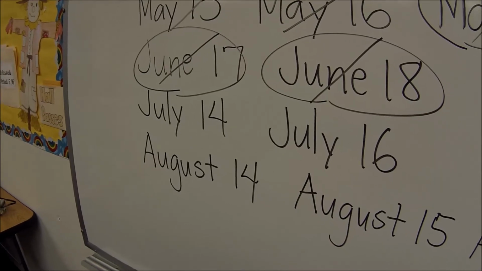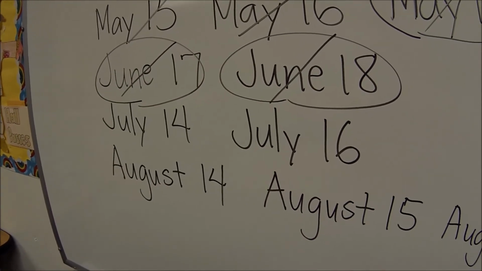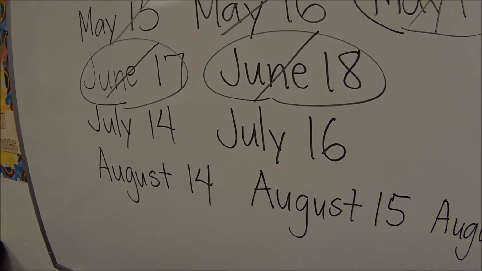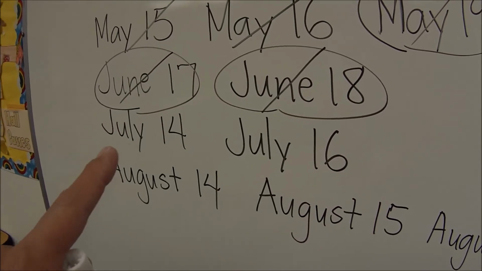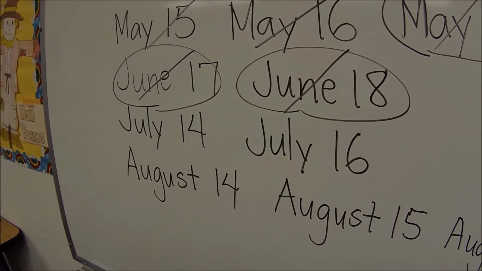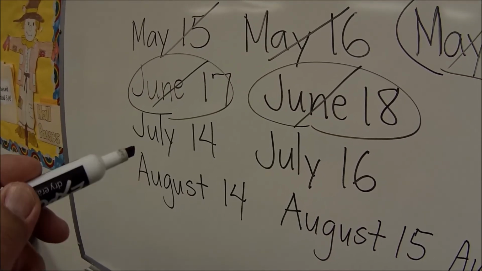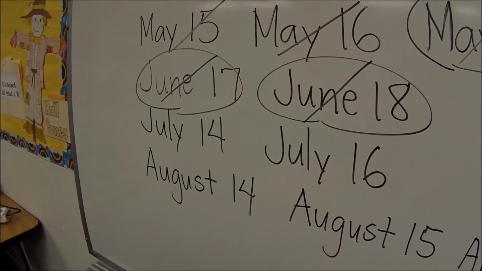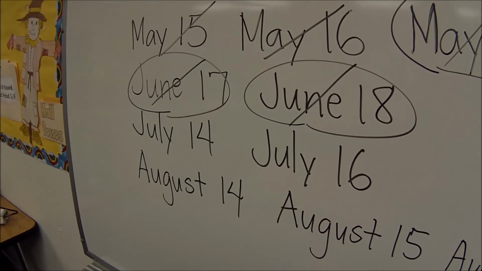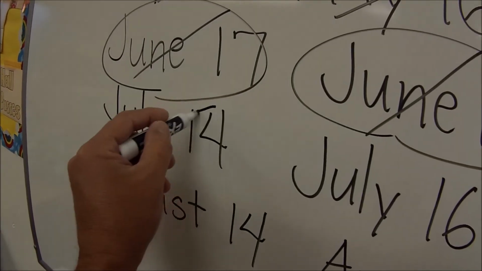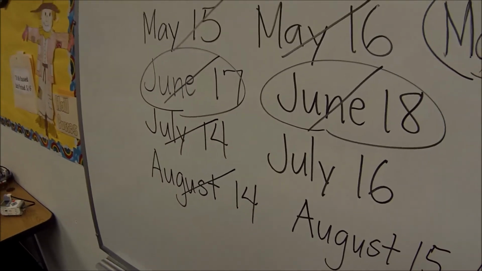Let me see if I can explain that again. Bernard says, hey, I now know. And if Bernard had a 14 right now, there would be confusion. He'd be like, I'm still not sure. It could be July 14th or it could be August 14th. But because Bernard does now know, I can cross off those two dates.